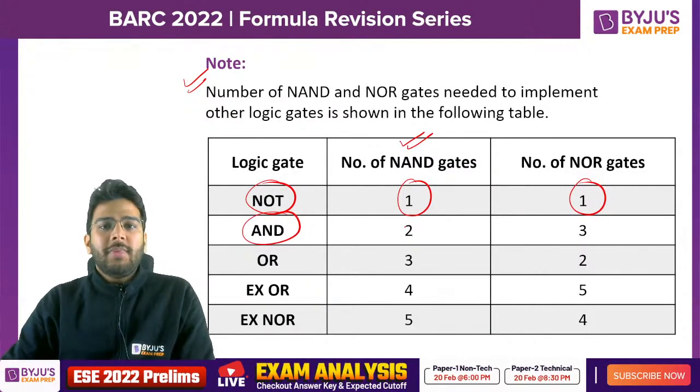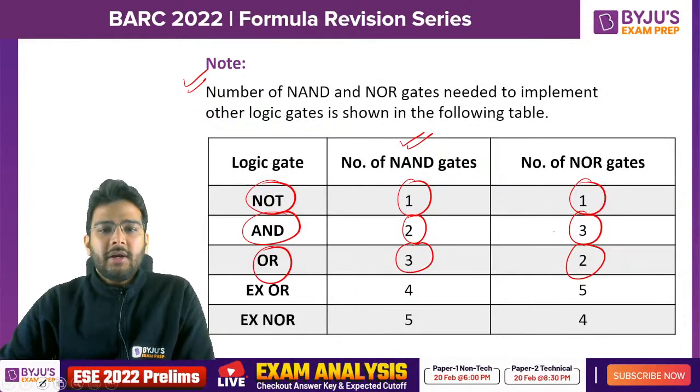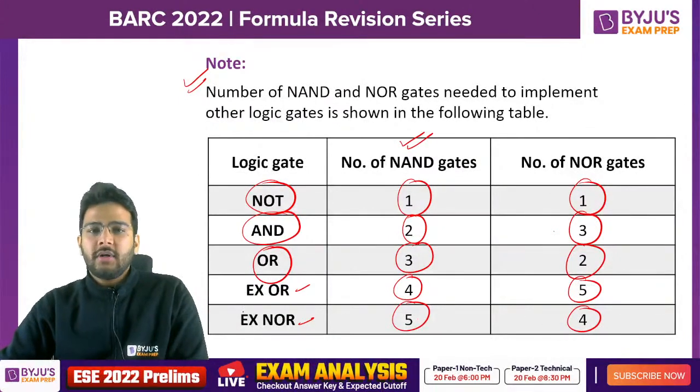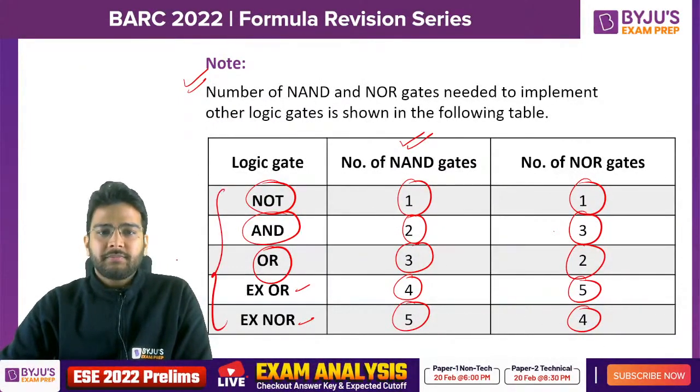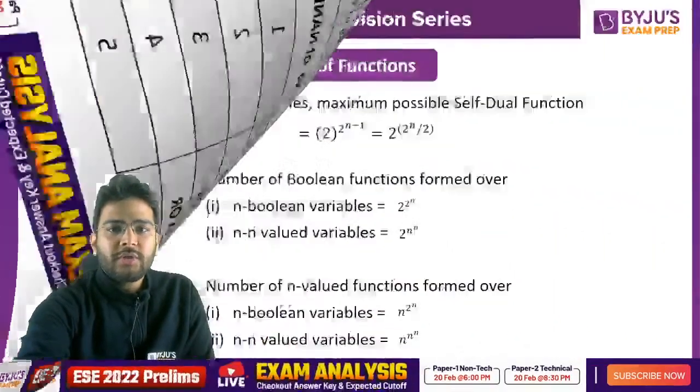Now, if I want to implement AND gate, 2 NAND gates are required and 3 NOR gates are required. If I want to implement OR gate, 3 NAND gates and 2 NOR gates are required. So you can remember this like this: 1 1 is for NOT. Then for AND it is 2 and 3, for OR it is 3 and 2. Similarly, if you talk about XOR and XNOR, here it is 4, this is 5, this is 5, this is 4, just the opposite. Clear? So this order is important. Based on this, you can easily answer most of the questions.